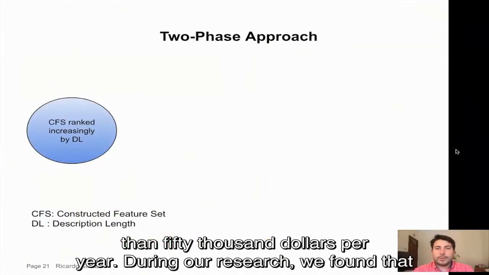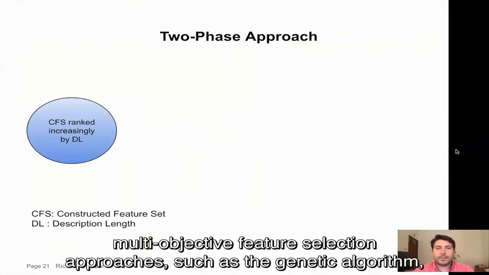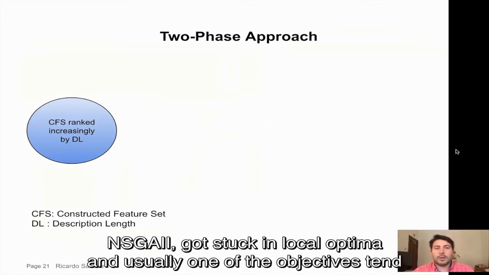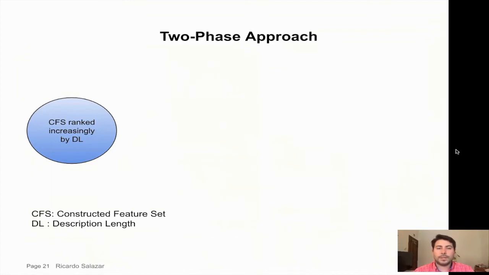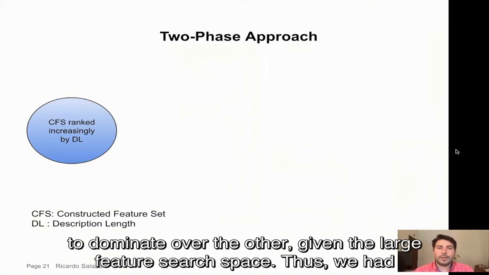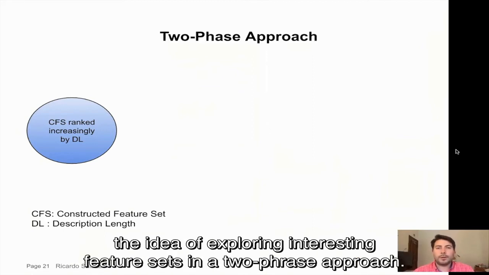During our research, we found that multi-objective feature selection approaches, such as the genetic algorithm NSGA-II, got stuck in local optima, and usually one of the objectives tends to dominate over the other, given the large feature search space. Thus, we had the idea of exploring interesting feature sets in a two-phase approach.